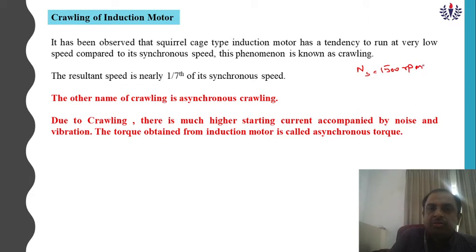If you give normal voltage, 200 volt, the synchronous speed is 1500 rpm. But with the same 200 volt, the machine is not running at 1500. It runs at a very low speed, nothing but 1000, or less than 1000 rpm,